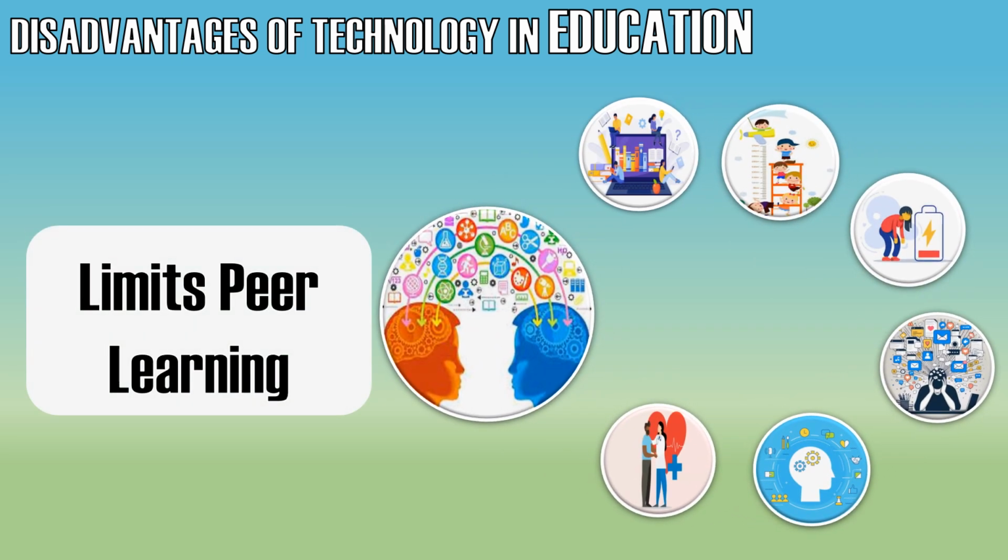Limits peer learning. One of the key disadvantages of technology in education is the lack of peer learning. A significant amount of learning happens outside the classroom where students interact with their classmates, whether it is mutual clarification of doubts or learning life skills through teamwork and collaboration. Education through technology falls short of this very critical aspect.